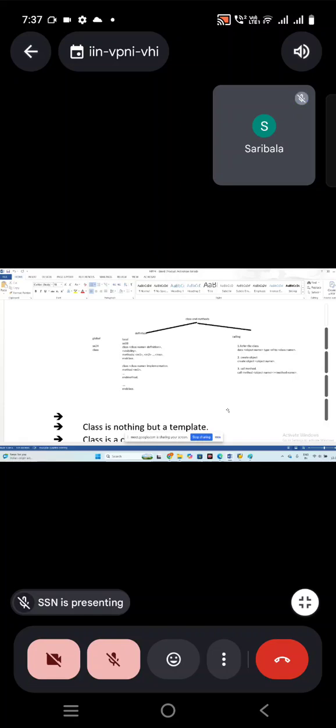Yeah, ma'am. Today we are going to start the classes and methods. What is this classes and methods? Classes and methods come under the modularization technique. Okay. So we have modularization techniques. We already know that. We learn few. So what is that?